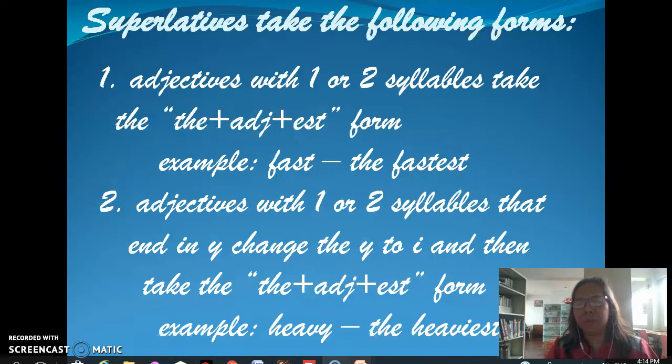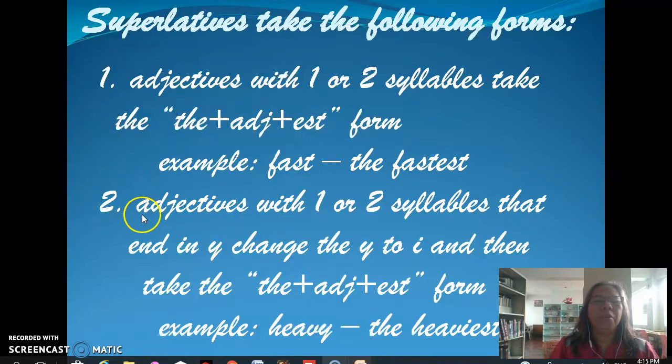For example, for the adjective fast, we would convert it into a superlative by saying the, and then the adjective, which is fast, and then we add est to the adjective. So we say the fastest. Okay? Say that again. The fastest.